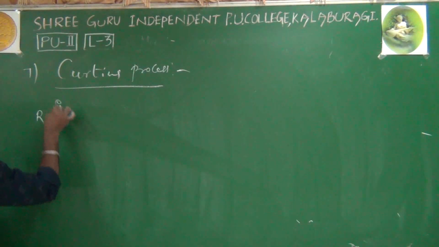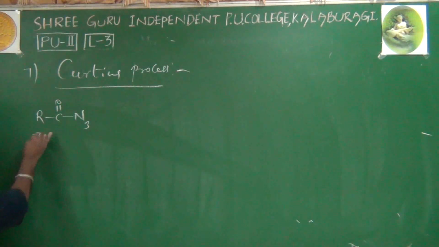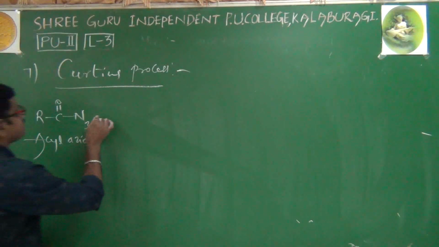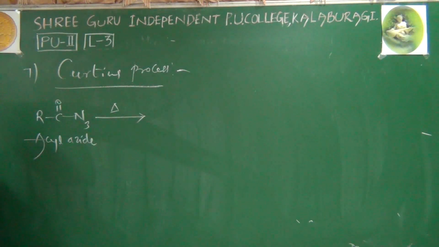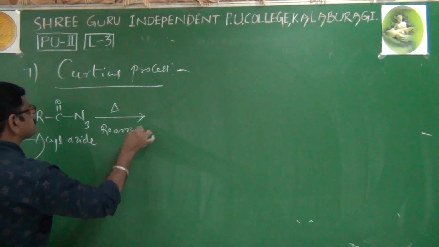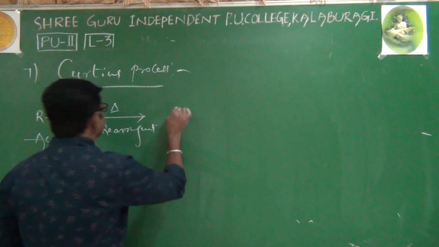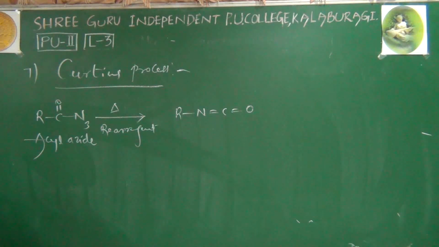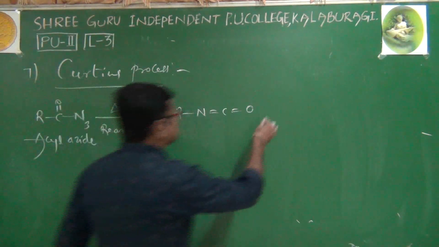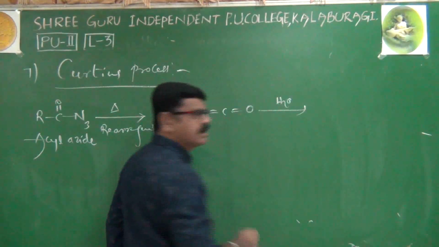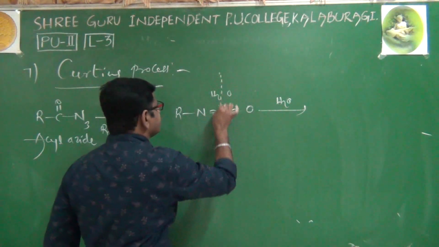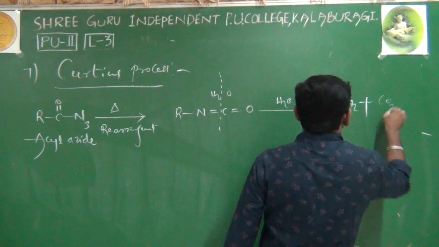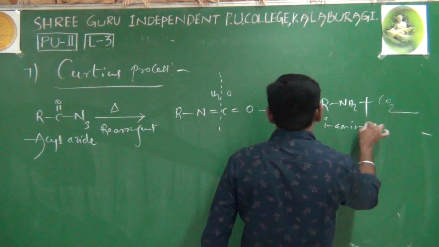We'll take here a reactant RCON3. Its name is acyl azide. When acyl azide is heated, it undergoes rearrangement. During the rearrangement, we will get RNCO. Isocyanate, alkyl isocyanate, is obtained again. This isocyanate is undergoing a hydrolysis process. Because of hydrolysis, the bond is breaking like this. We will get RNH2 plus CO2. Again, we are getting a primary amine.